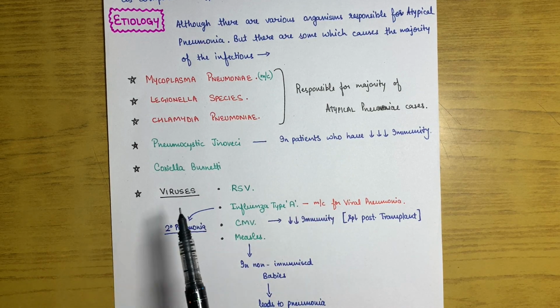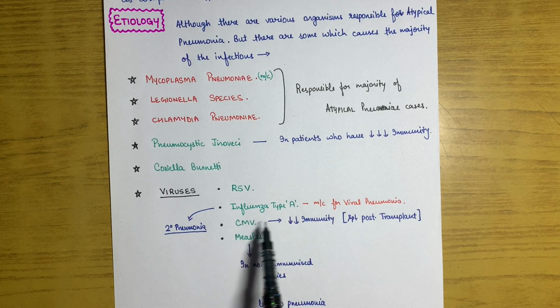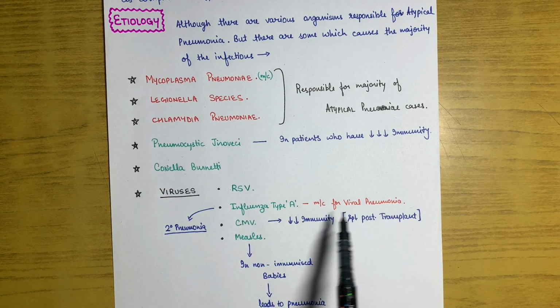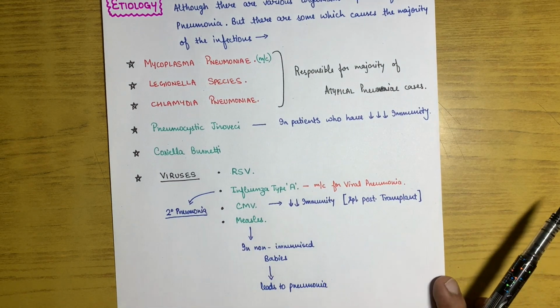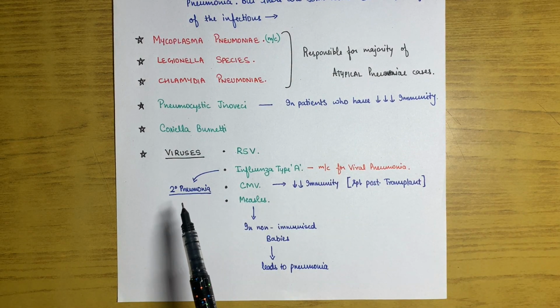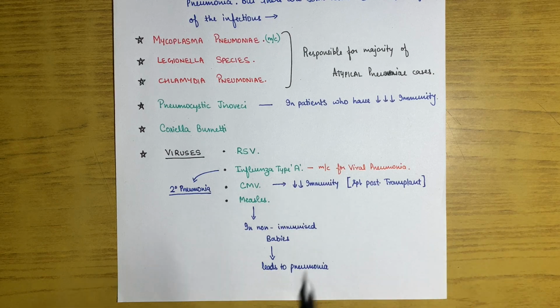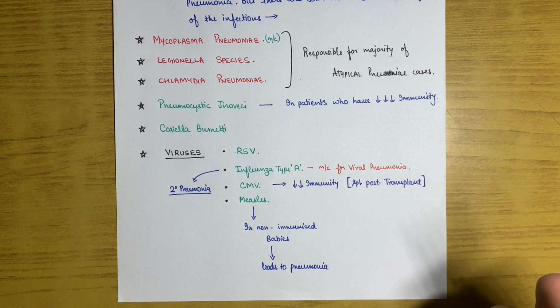If we talk about viruses, then respiratory syncytial virus and influenza type A. Influenza type A is the most common cause of viral pneumonia out of all the viruses. There is a specialty of influenza type A: it causes secondary pneumonia. It never affects the host primarily. Another type of bacteria, virus, fungi or parasite will be present, leading to pneumonia in that person, and later on, after the complication or treatment subsides, secondary pneumonia is caused by the influenza type A virus.